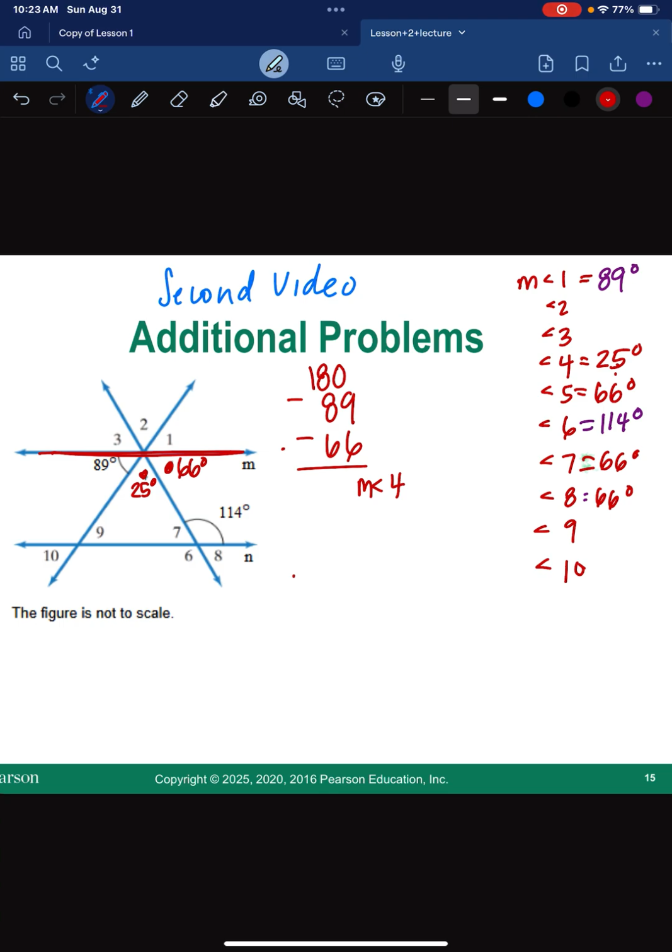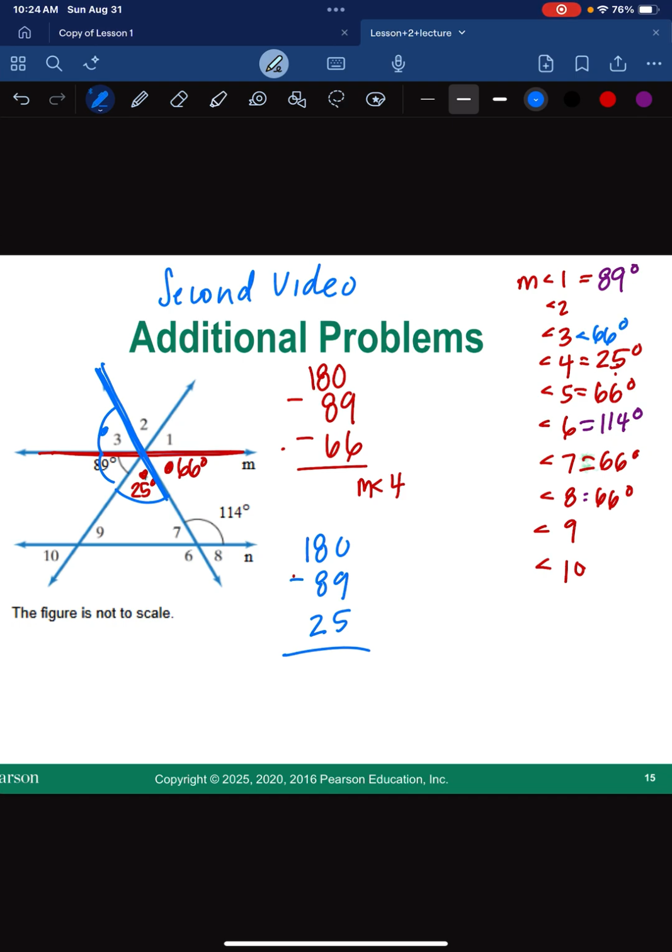Let's keep working with that. I'm going to pick a different color, and let's take this blue line right here, which was really already blue. Sorry about that. All right, so this blue line right here also makes 180 degrees. So this is going to help me with angle 3. Now, there's another way to do angle 3, so you have multiple ways to get to the same answer. But looking at this blue line, I know it's 180 degrees. So I'm going to have angle 3, which I don't know yet, and then I'm going to have 89 degrees, and then I'm going to have 25 degrees. So if I said 180 minus 89 minus 25, I'm going to get 66 degrees for angle 3.